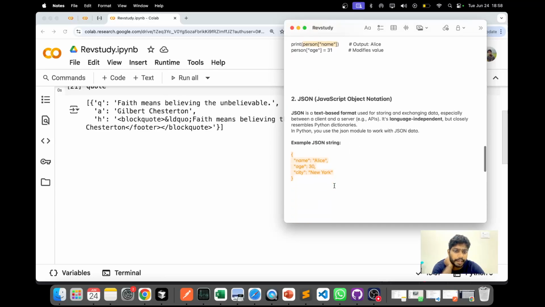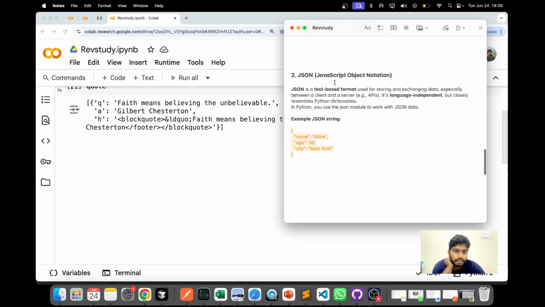On the other hand, what is JSON? JSON is JavaScript Object Notation. It is a text-based format used for storing and exchanging data between client and servers. It's language independent, which is really important. Unlike a dictionary, which is Python based, JSON doesn't belong to any language, but it closely resembles a Python dictionary.